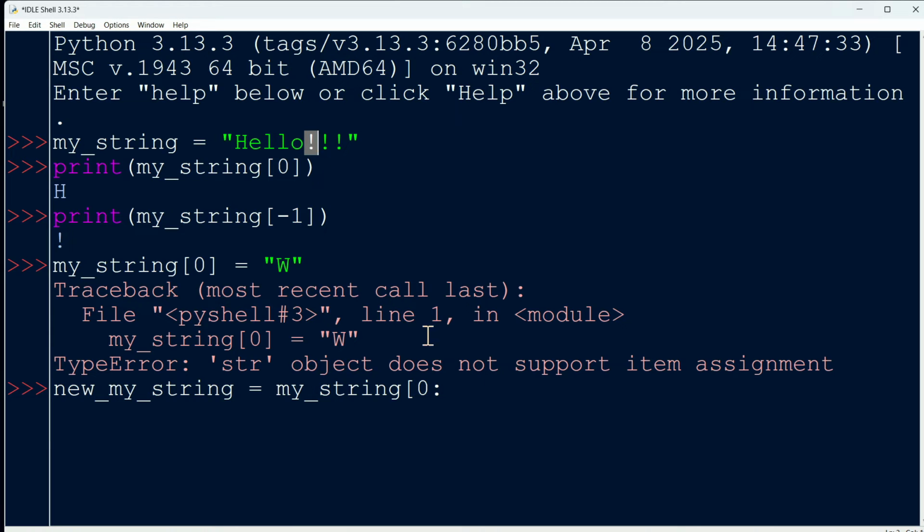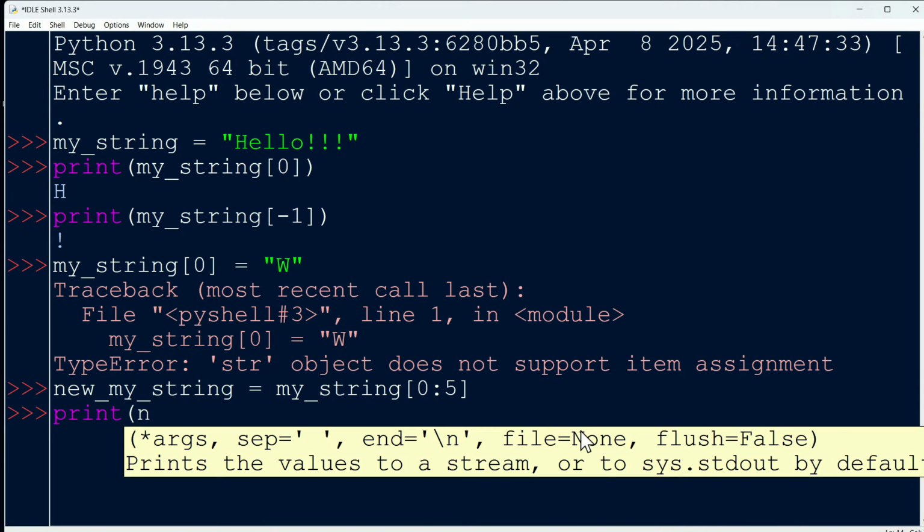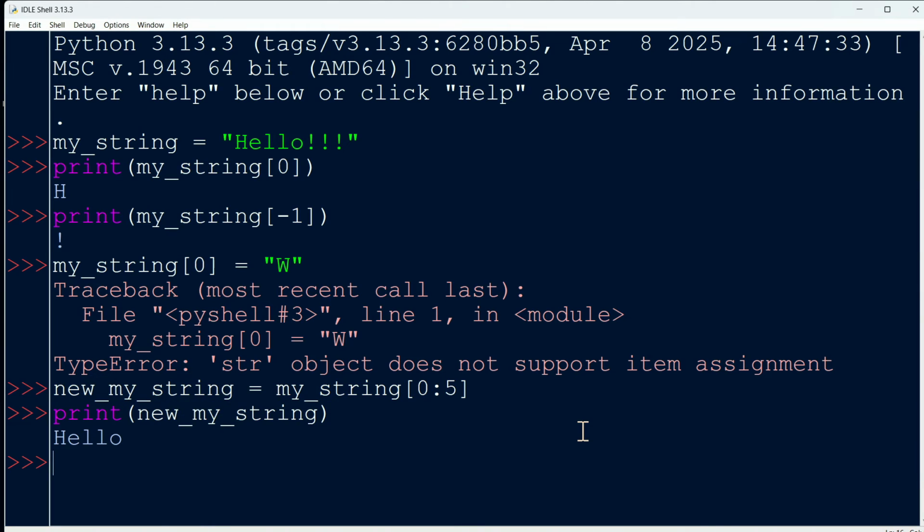If I say index of 5, it will give me just what I want, because we remember that the last index value is not inclusive in the slicing. So look at this. We're going to create a new my_string variable, and it's going to be none other than a slice of our string. So we need to print new_my_string, and look at that.